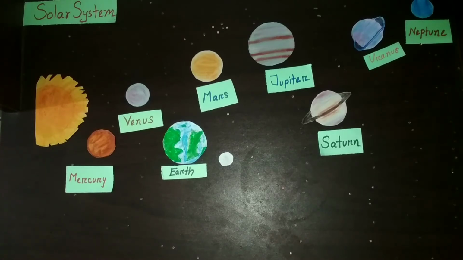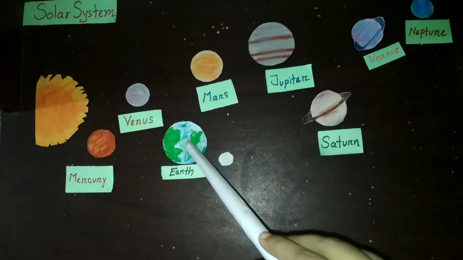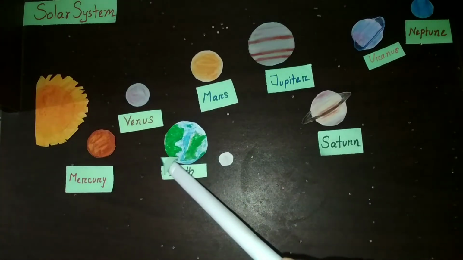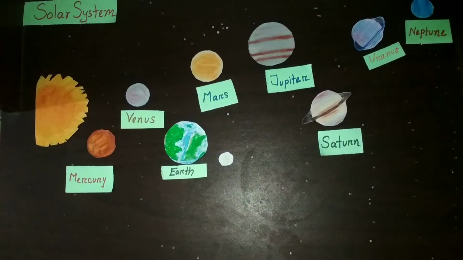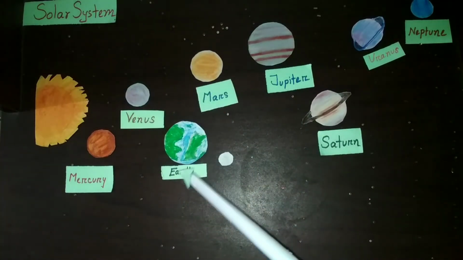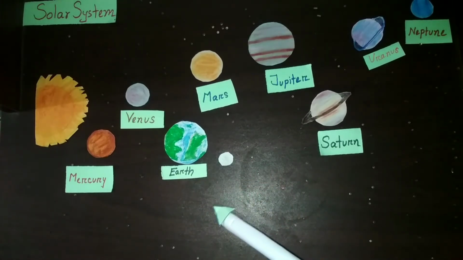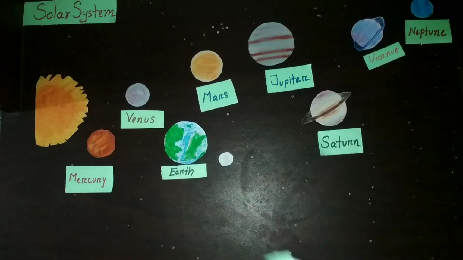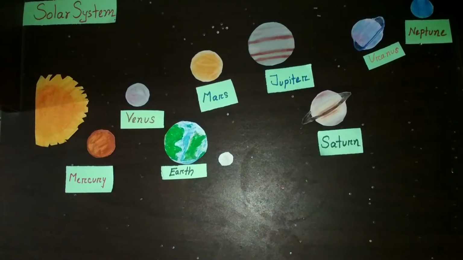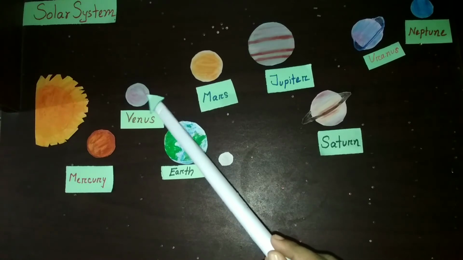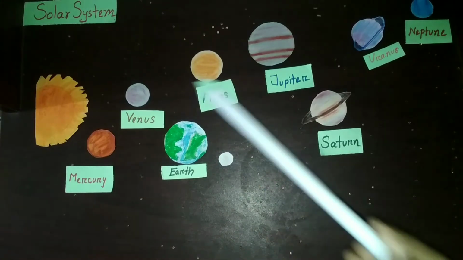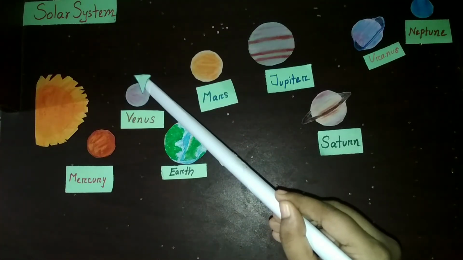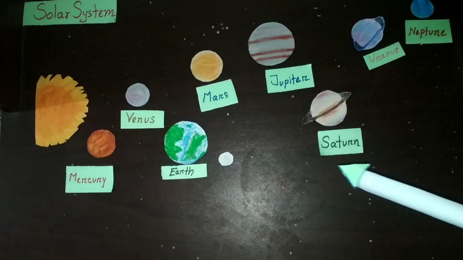Now, from our planet, from Earth, we can see Venus in the sky as a star. We can see Venus in the sky either in the west in the evening or east before the sunrise. That's why Venus is also known as the evening star or the morning star. And Venus is the brightest planet in the solar system that we can observe.